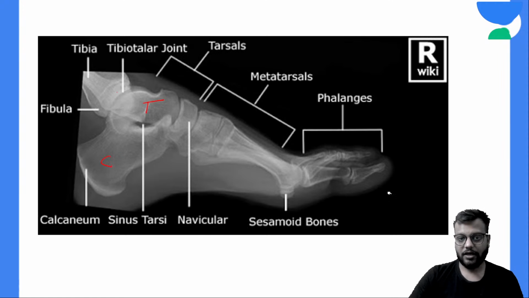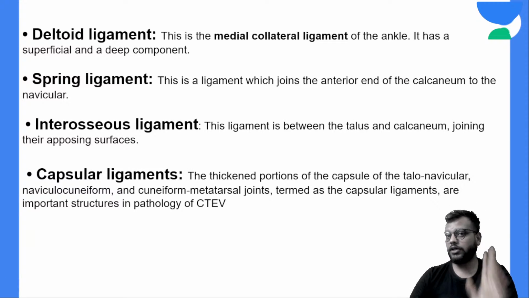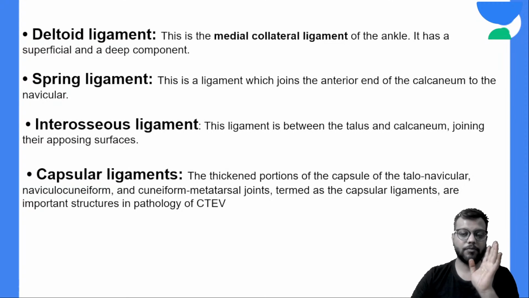Okay, so talus articulates with the navicular, so this is your navicular bone, and these are your cuneiforms, the metatarsals and the phalanges. Okay, now joints we have discussed. Now we'll discuss the important ligaments.